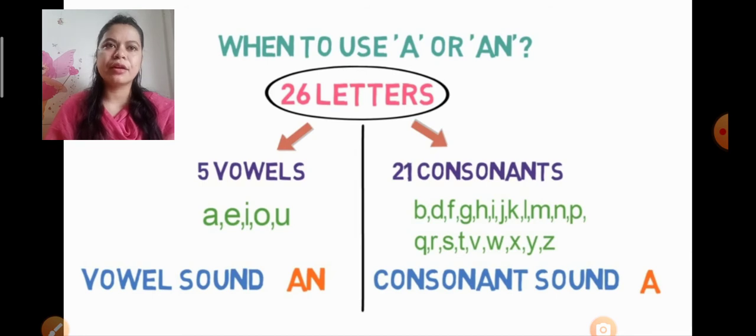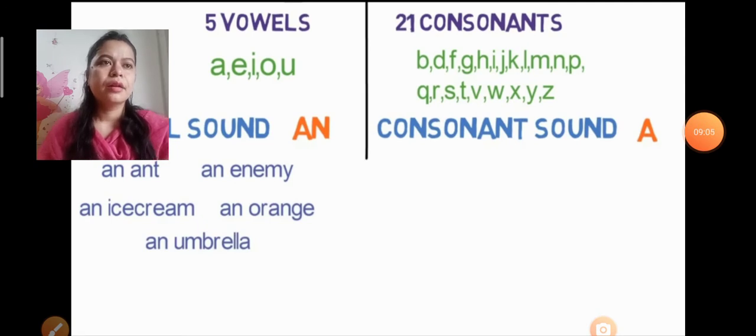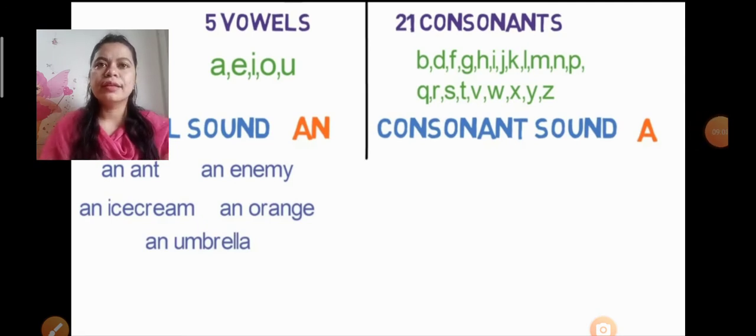And when a word starts with a consonant or consonant sound, there we use a. We are not looking at whether the word is starting with a consonant letter. We are looking at whether the word is starting with a consonant sound. If a word starts with a consonant sound, then we use a. Here are some examples of vowels. See, ant. We know that ant starts with a vowel, A is there, that's why we will use an here. An ant, an enemy, an ice cream, an orange, an umbrella.